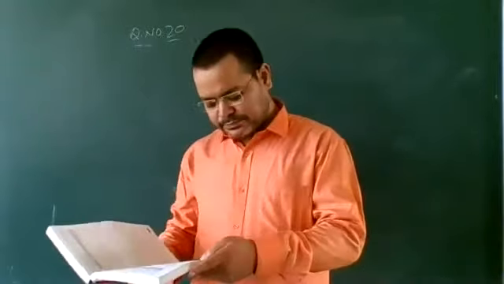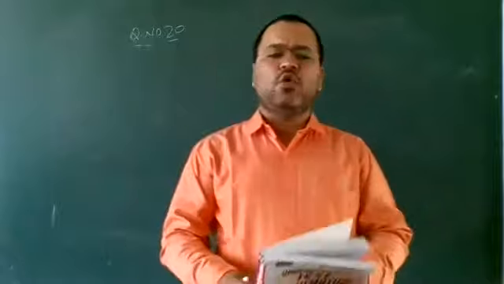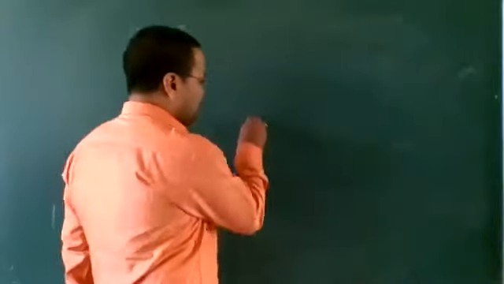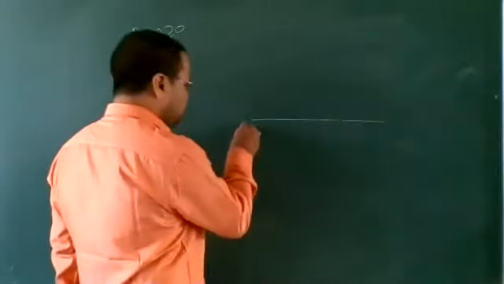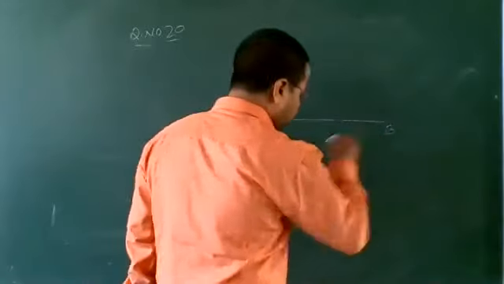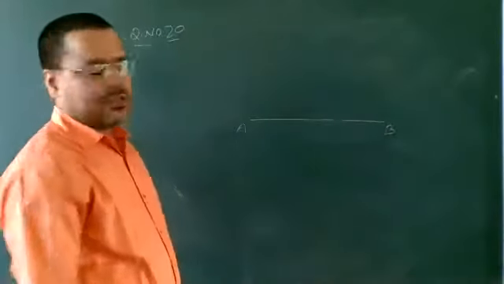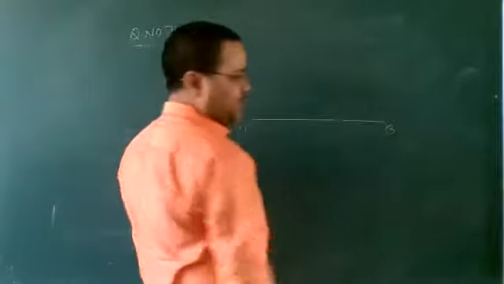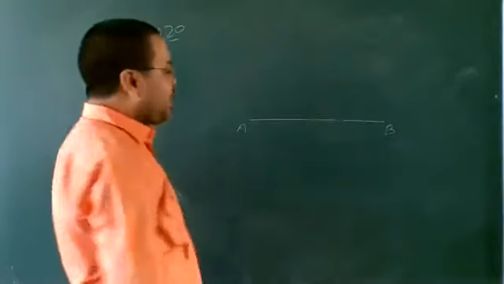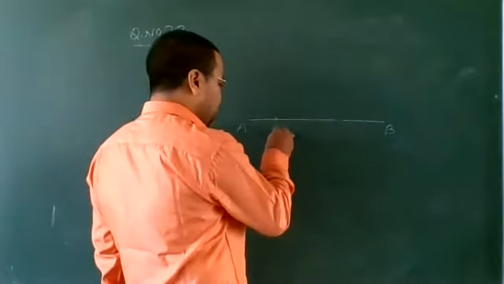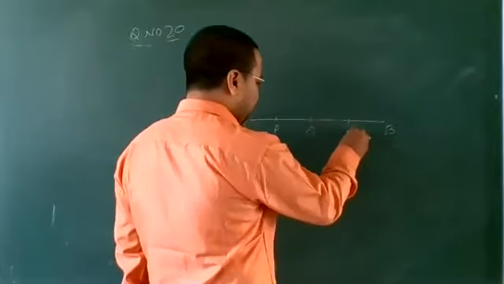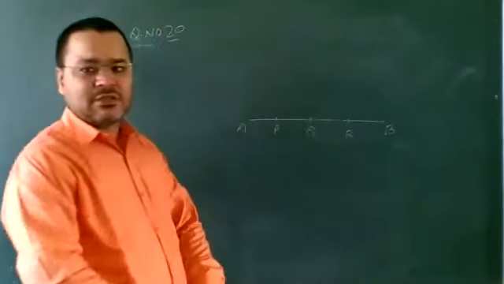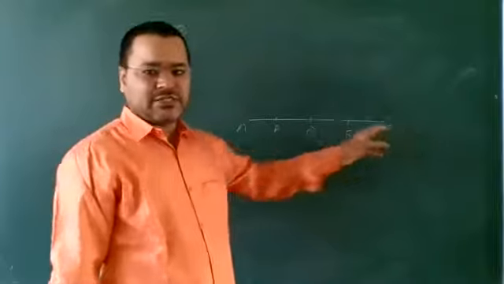So let us see what is the meaning of collinear. If we make any line here, let this is point A and this is point B. And we have points P, Q, R here, by which one line can pass.